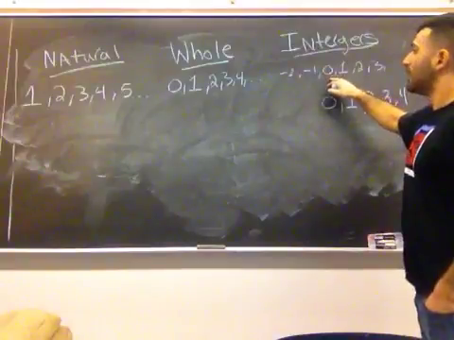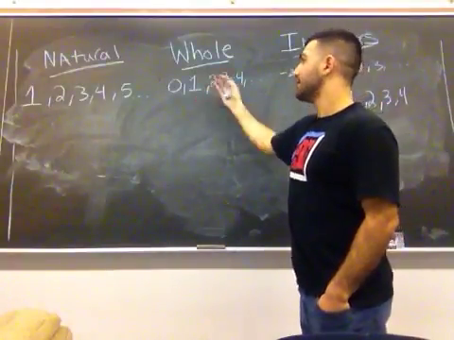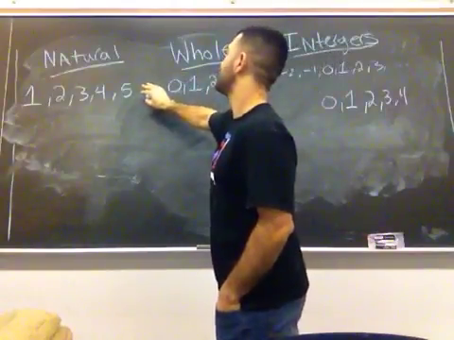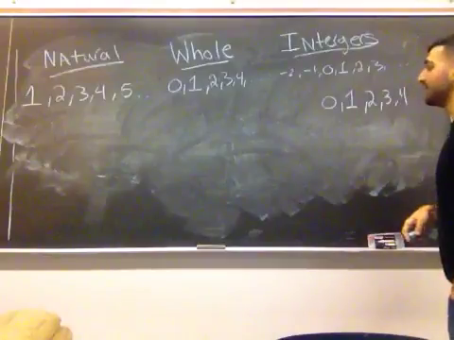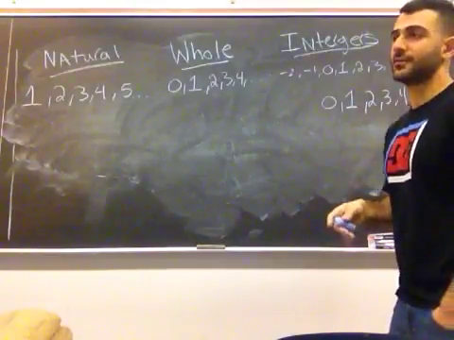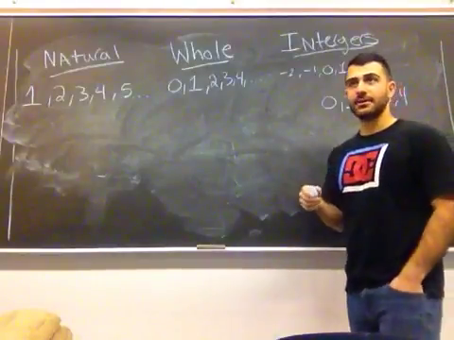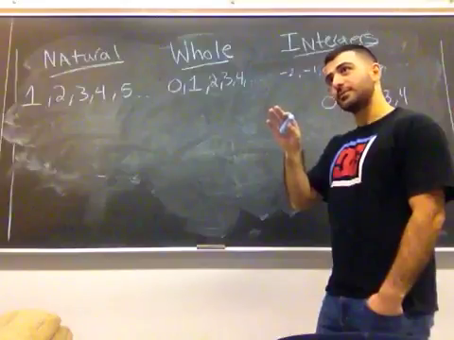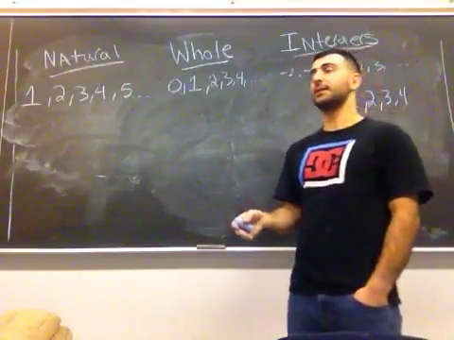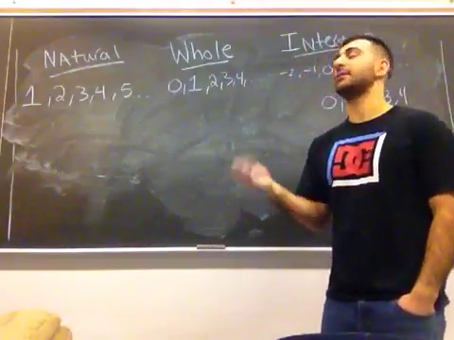Now, integers are basically the whole numbers, and then you're going to have a mirror reflection of negative numbers. So let's talk about what negative numbers mean. A negative number is an opposite of a positive number. And the best way to explain this is thinking about day and night. For everything in life you can see, there's some sort of opposite related to that. So if you have something that's hot, you have something that's cold. If you have day, you have night.